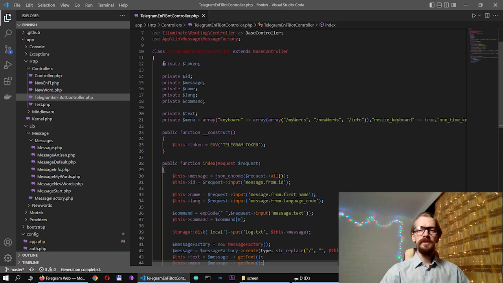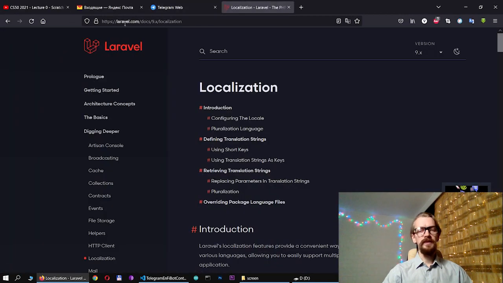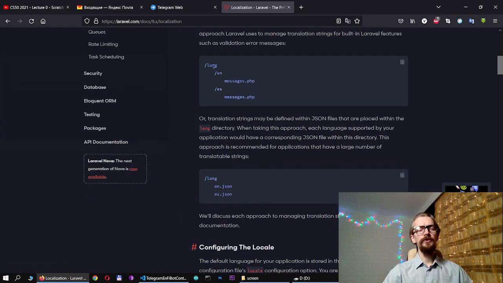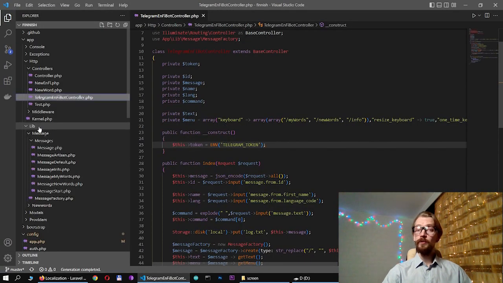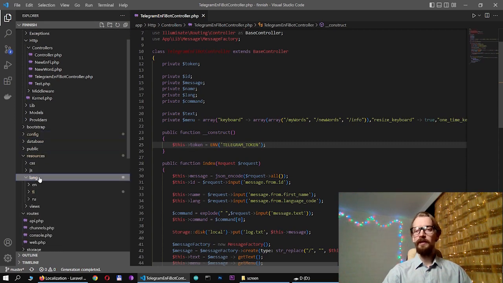The Telegram token was saved as a variable. Now I wrote it down in the env file, and here I created a constructor that defines the token. Next is the localization system. Laravel already has it. We just need to use it properly and change the code accordingly. There is documentation for the localization system, and according to it I transferred all texts to a separate file in the lang